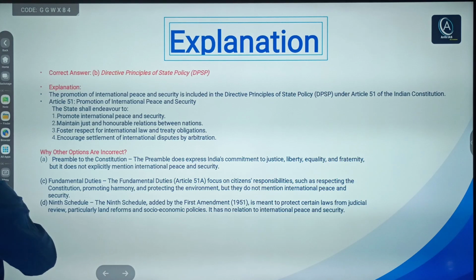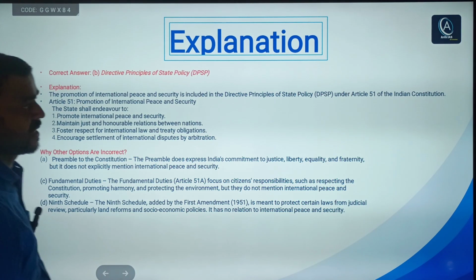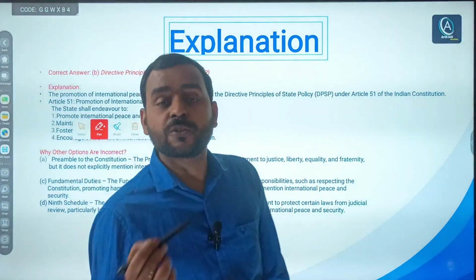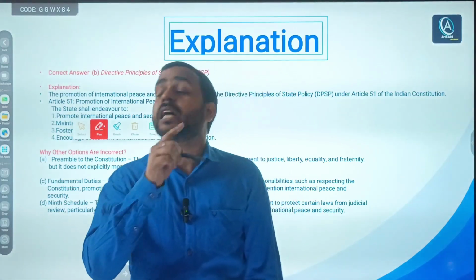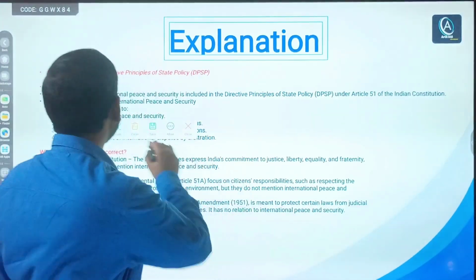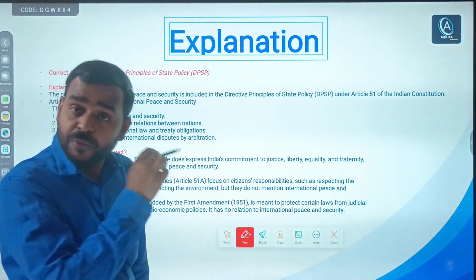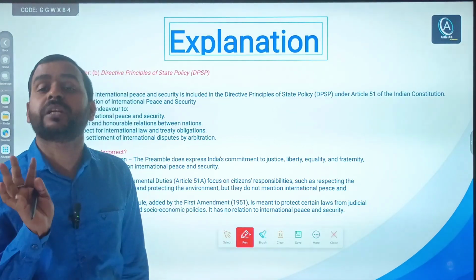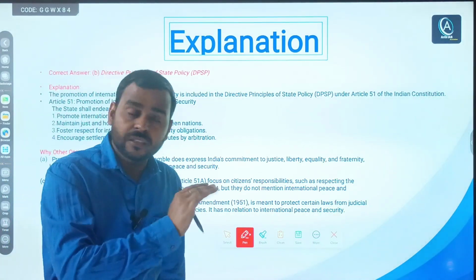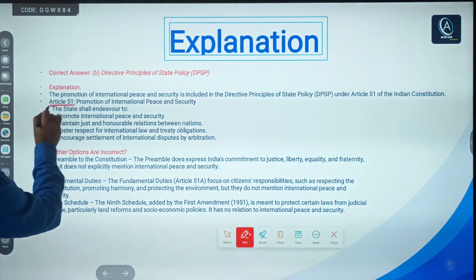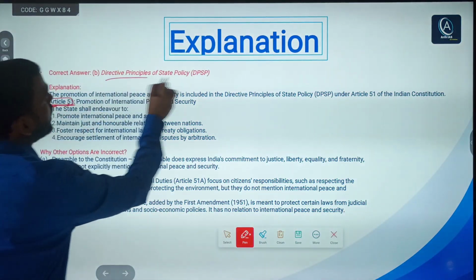As I told you, you should remember all the articles of DPSP, Fundamental Rights and all the Fundamental Duties. Why? Because if you know, for example, Article 51 clearly states this. Article 51 comes under DPSP.